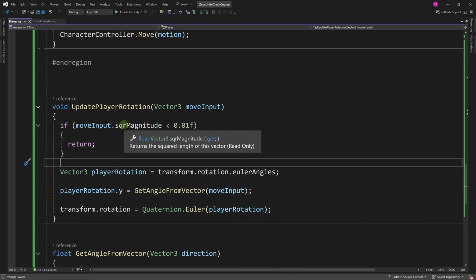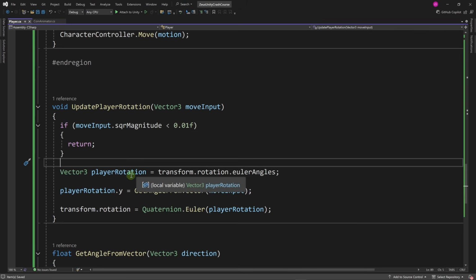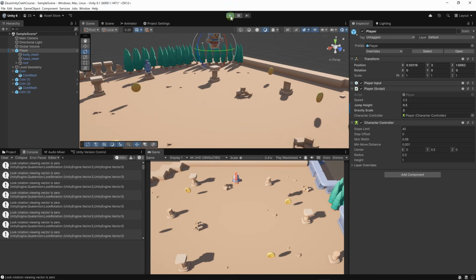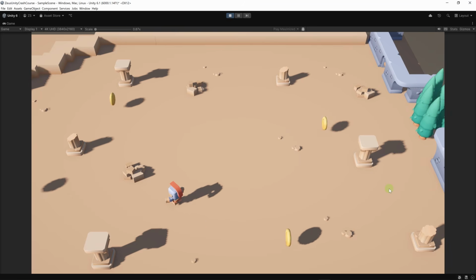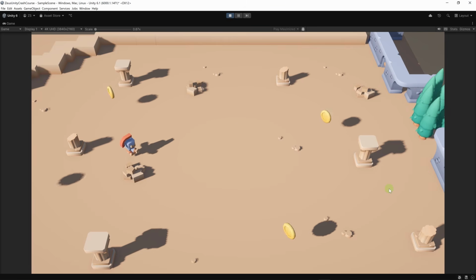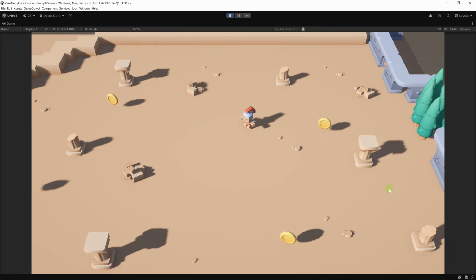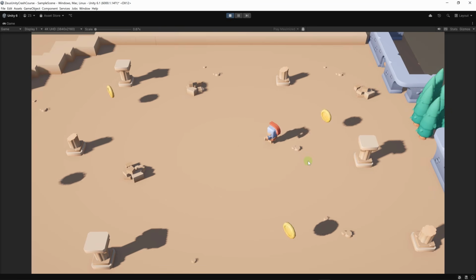When move input is 0, when we don't touch anything, then we will not reset the rotation of the character. Let's go back to Unity and let's run the game. Okay, we're going to move our character. And as you can see here, the rotation is not being reset. Although it doesn't work for the diagonals, we have to really release the two buttons at the same time. We can definitely make it smoother, but we'll see this a little bit later.